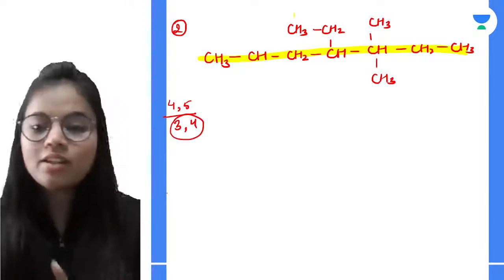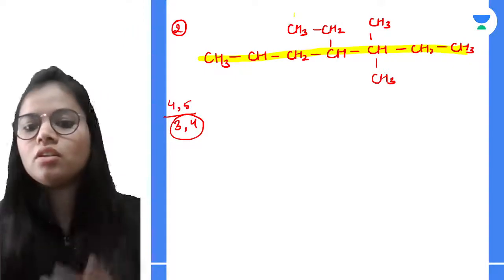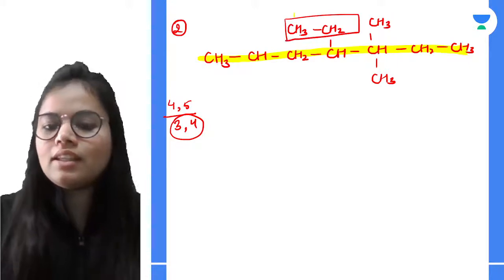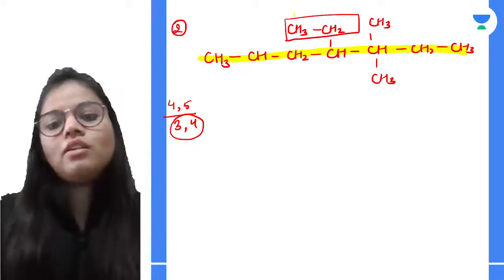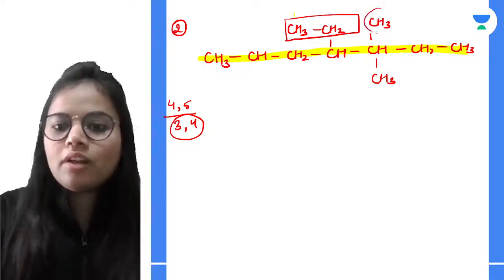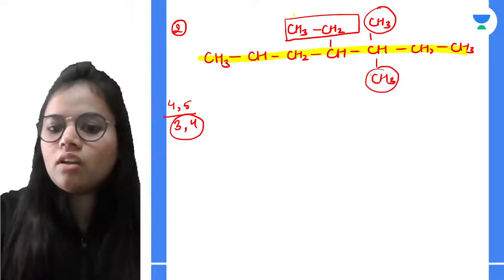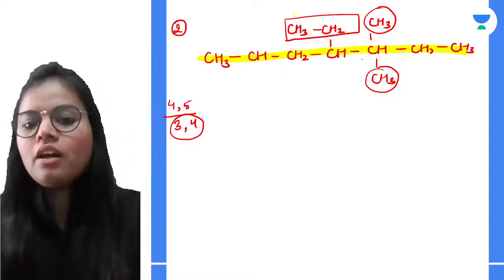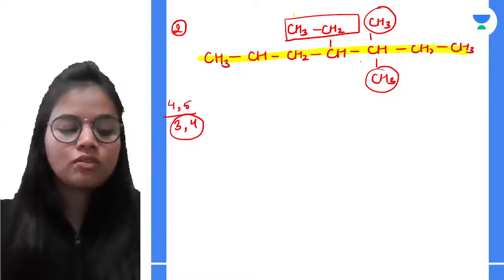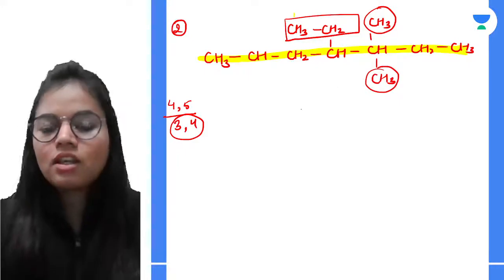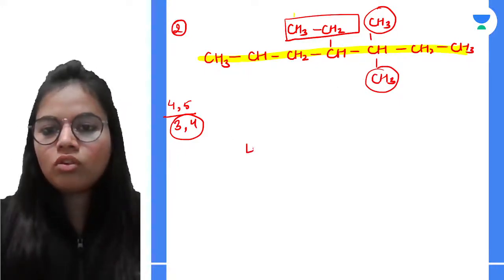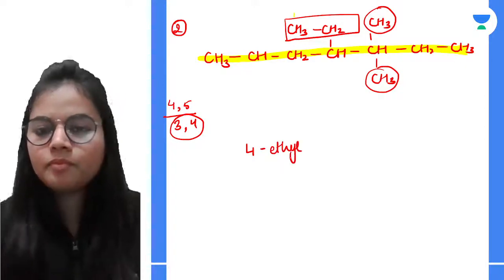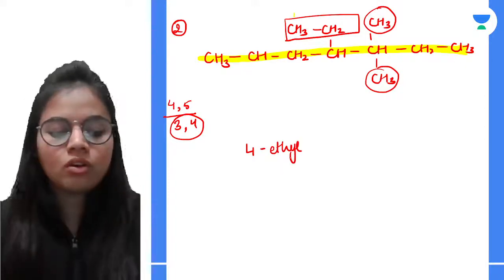Now let us see what groups we have attached on the 3rd and 4th. On the 4th, it's C2H5, that is ethyl. And on the 3rd carbon, we have 2 CH3, so it is a methyl group, right? Now how to write the name? First we go for the alphabetical order. So on the 4th carbon, we have ethyl.